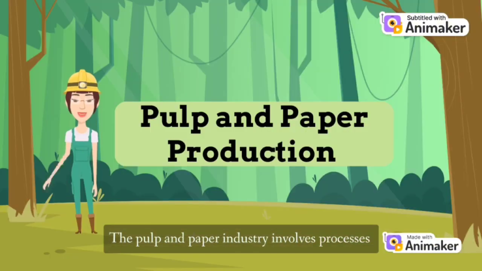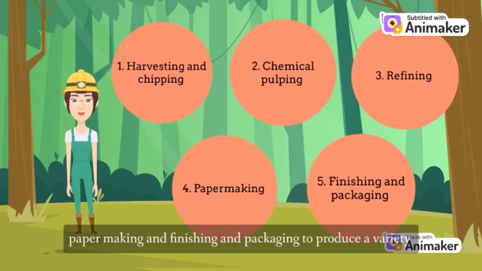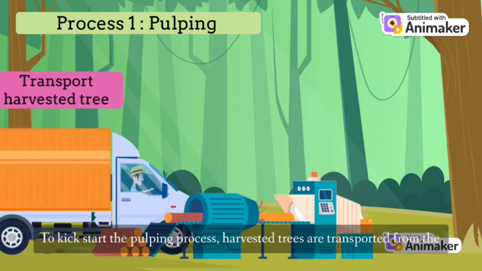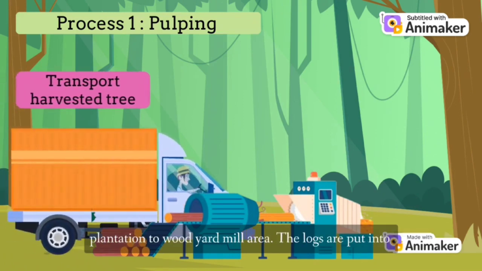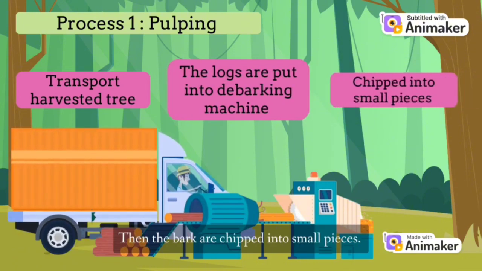The pulp and paper industry involves processes such as harvesting and chipping, pulping, refining, paper making, and finishing and packaging to produce a variety of paper products. First process is pulping. To kickstart the pulping process, harvested trees are transported from the plantation to wood yard mill area. The logs are put into the debarking machine, and the logs are stripped to get the bark. Then, the bark are chipped into small pieces.